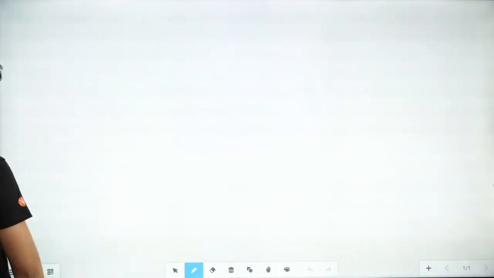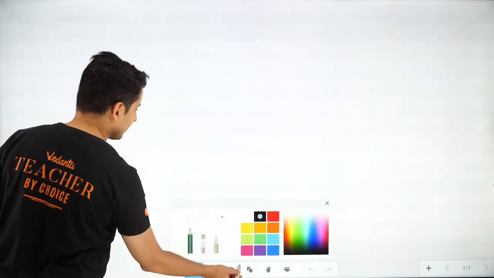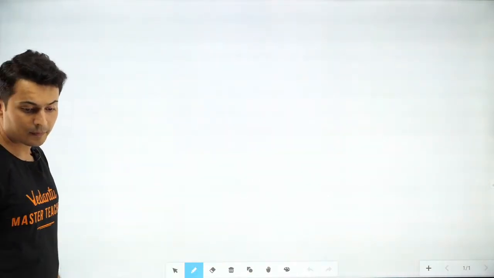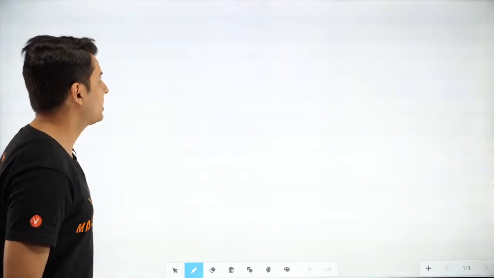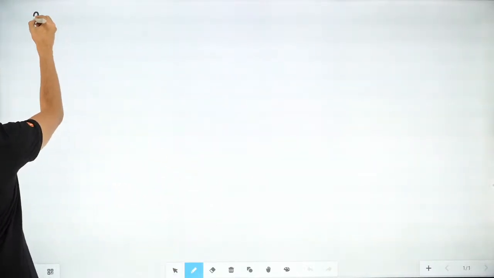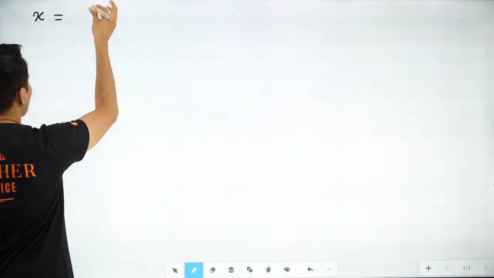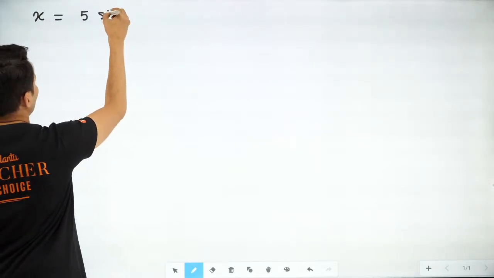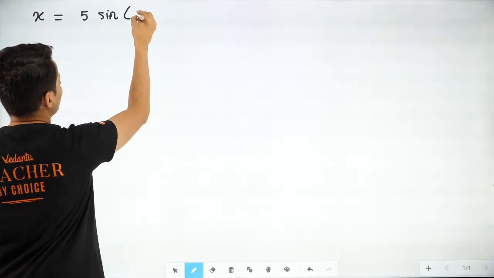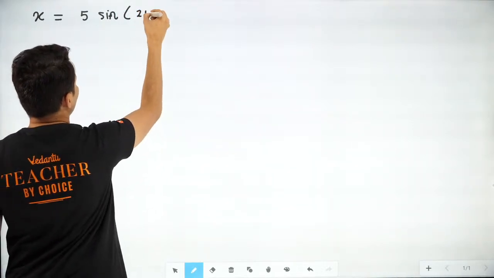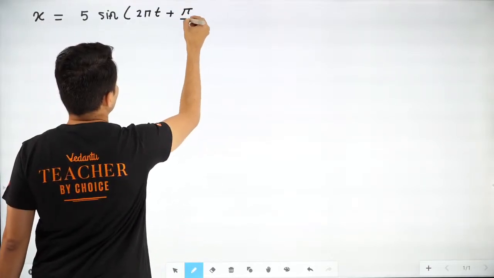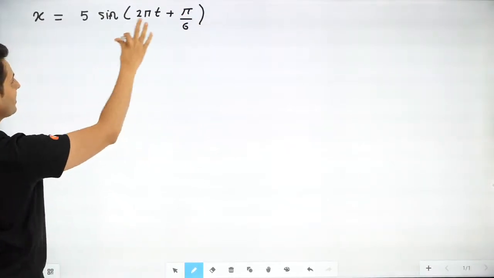Okay, so pay attention. So let's take some values and solve this. Now imagine, guys, some equation is given to you. Something like x is equal to 5 sine(2 pi t plus pi by 6). This is what is given to you.